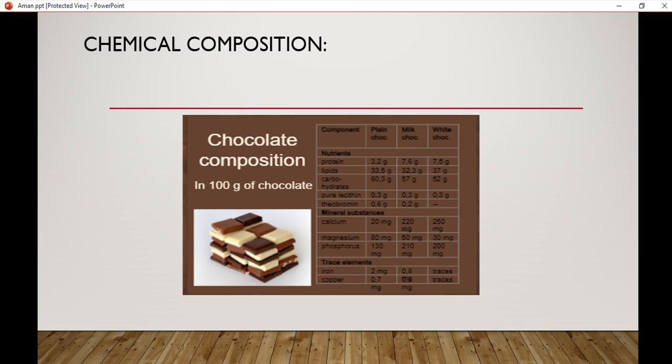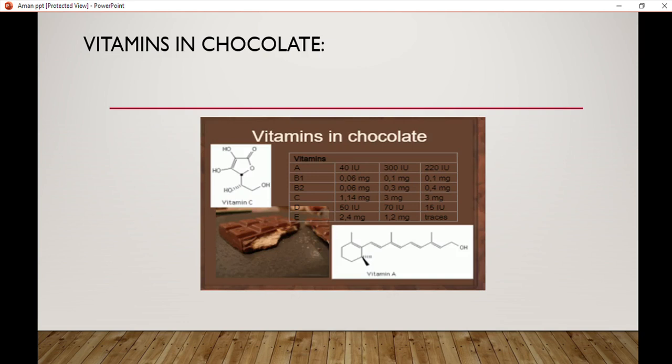Magnesium 80 mg in plain chocolate, 50 mg in milk chocolate, 30 mg in white chocolate. Phosphorus 130 mg in plain chocolate, 210 mg in milk chocolate, 200 mg in white chocolate. Trace element like iron 2 mg in plain chocolate, 0.8 mg in milk chocolate and traces in white chocolate. Copper 0.7 mg in plain chocolate, 0.9 mg in milk chocolate and traces in white chocolate.